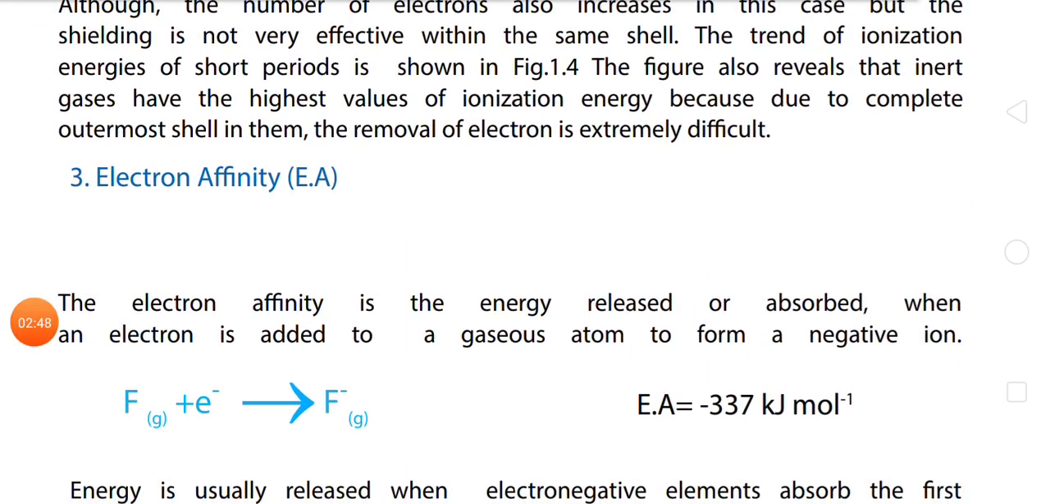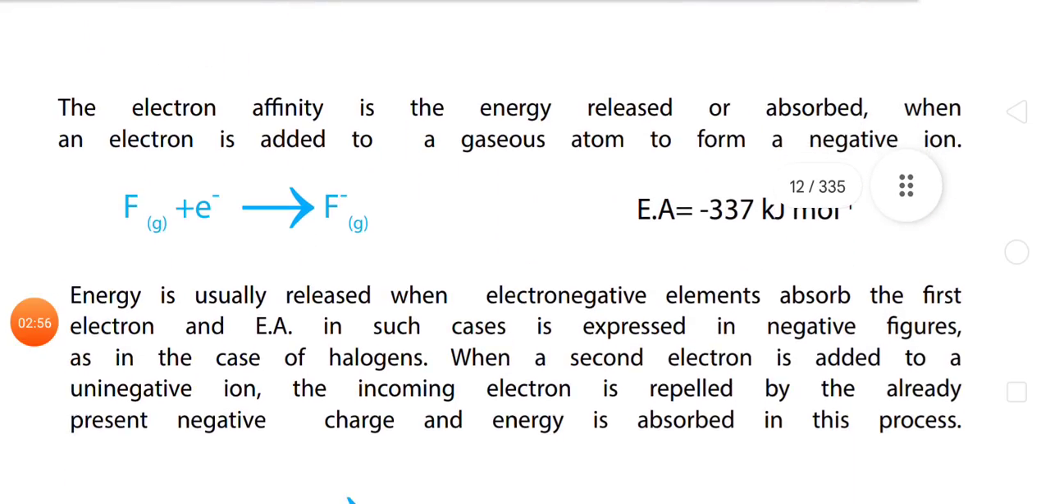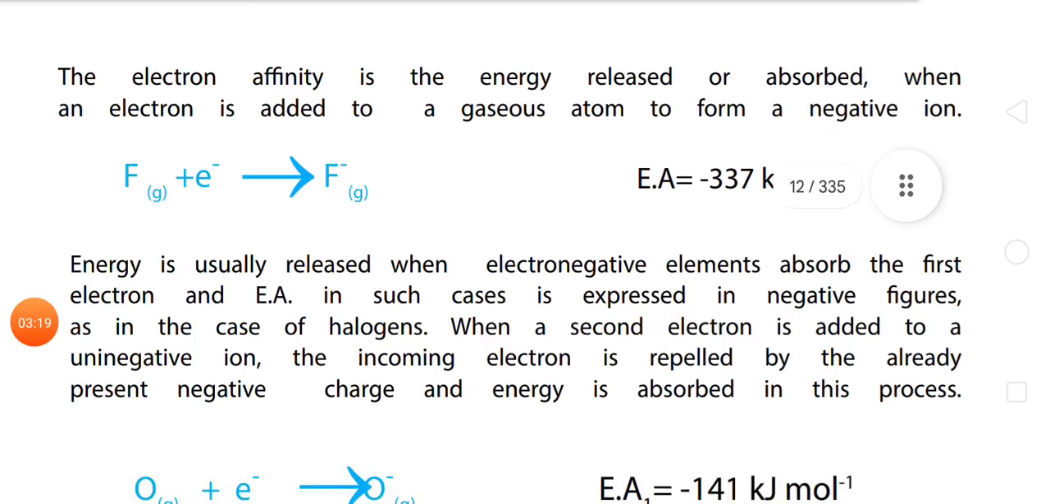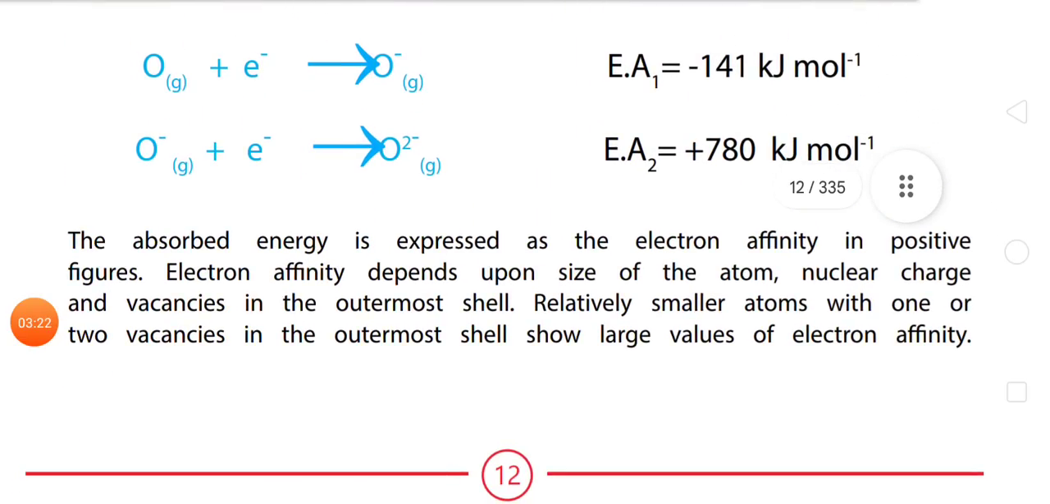Electron affinity. The electron affinity is the energy released or absorbed when an electron is added to a gaseous atom to form a negative ion. Energy is usually released when an electronegative element absorbs the first electron, and electron affinity in such cases is expressed as negative figures, as in the case of halogens. When the second electron is added to the uninegative ion, the incoming electron is repelled by the already present negative charge, and energy is absorbed in this process. The absorbed energy is expressed as electron affinity in positive figures.